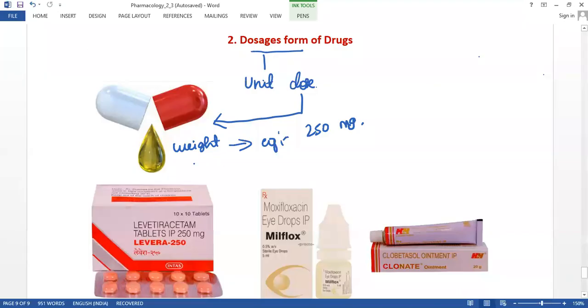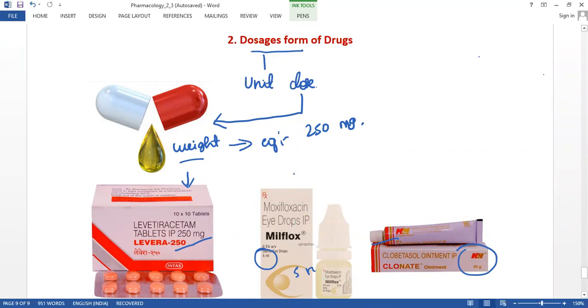As I said, it is the weight of the drug. It may be in the form of a solid, expressed as 250 mg. In the liquid, it is expressed as 5 ml. And in the semi-solid state, it expresses the weight. So this tells about the weight.